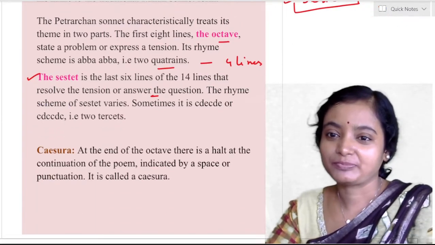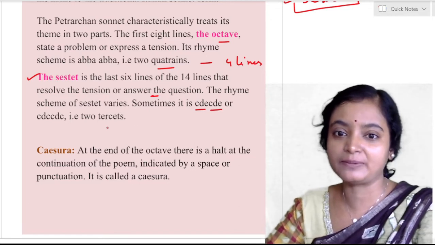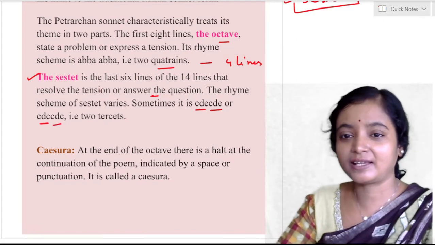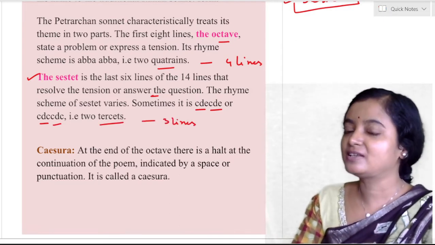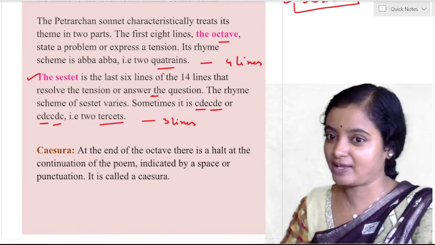Now the sestet is different. Sometimes it is CDE, CDE, or it may be CDC, CDC. Is that two tercets? And what is a tercet? A tercet means 3 lines, and 3 into 2 is equal to 6. Quatrains means 4 lines.